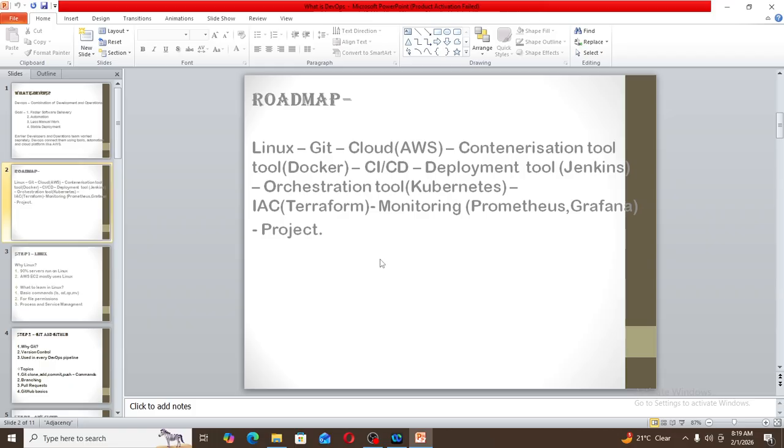Then we should know the whole CI/CD process. Then the deployment tool is Jenkins. After that, we should know an orchestration tool like Kubernetes. Then we should know infrastructure as code, which is Terraform. Then for monitoring purposes, we should know Prometheus or Grafana. And at the end, we should deploy any project.